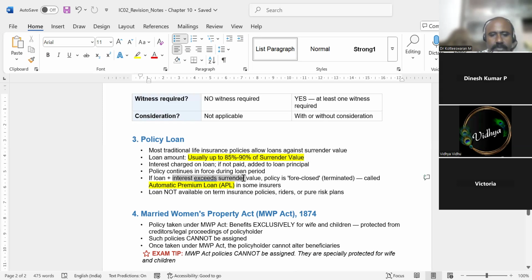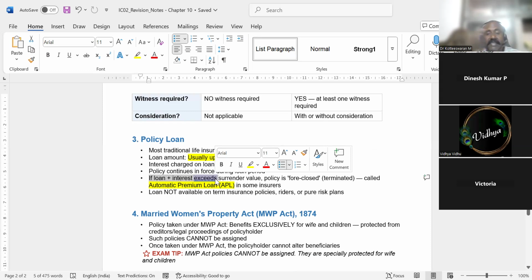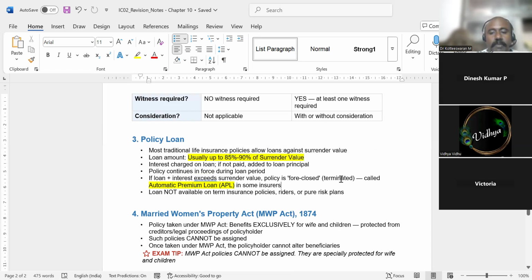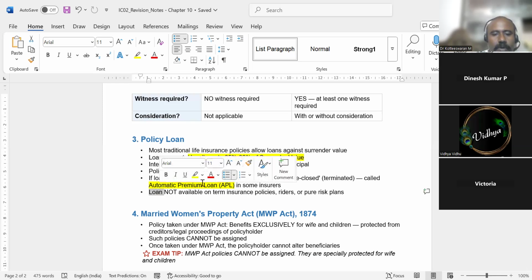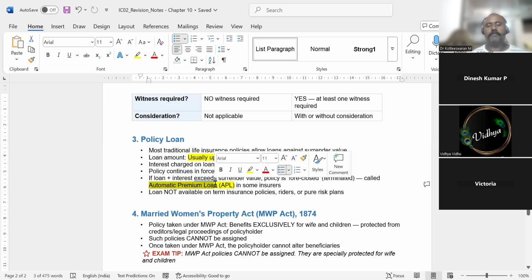Policy continues to be in force. That policy does not close. If loan and interest both exceed the surrender value, then the policy will be terminated. So you need to make sure the interest is not growing more. You need to pay the interest now and then so that the policy is not getting foreclosed. So that is called automatic premium loan. Automatic premium loan means loan plus interest is more than the surrender value. So the company is closing your policy, terminating your policy.